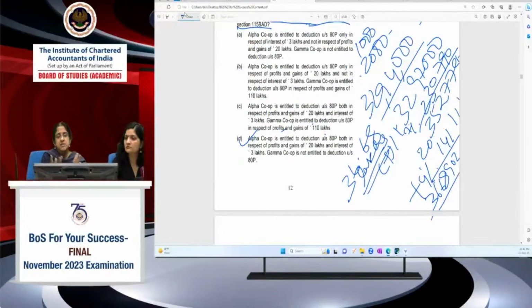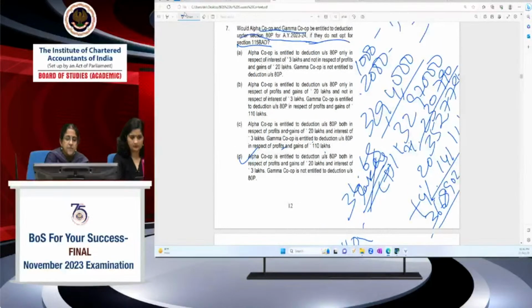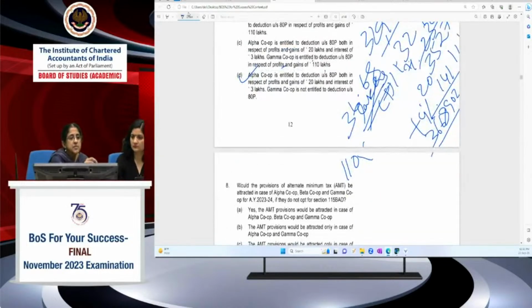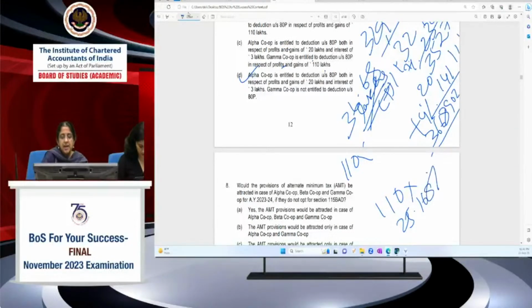Okay. Now, because in the question it's been clarified, gross total income is the same under the normal provisions and under 115 BAD. Sometimes there might be a change because of non-eligibility of certain deductions under 115 BAD. But in this question, since they've clarified, the same 110 lakhs I have to take for the purpose of computing my 115 BAD liability also. So I'll say 110 lakhs into 25.168% for BAD liability.